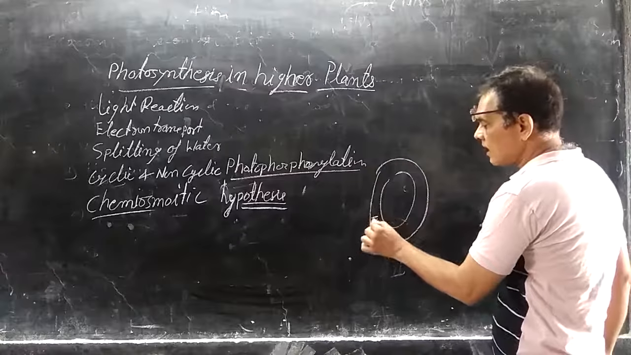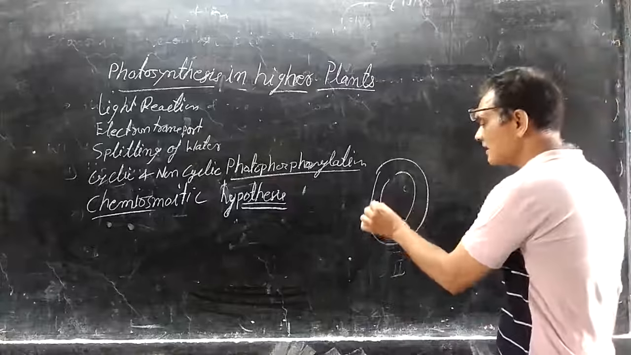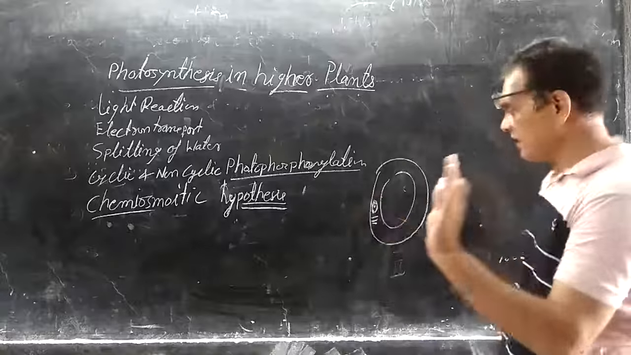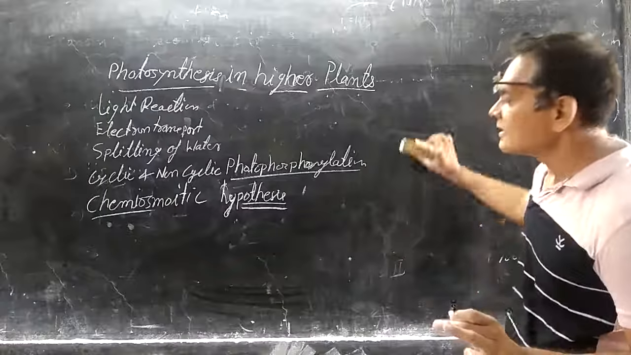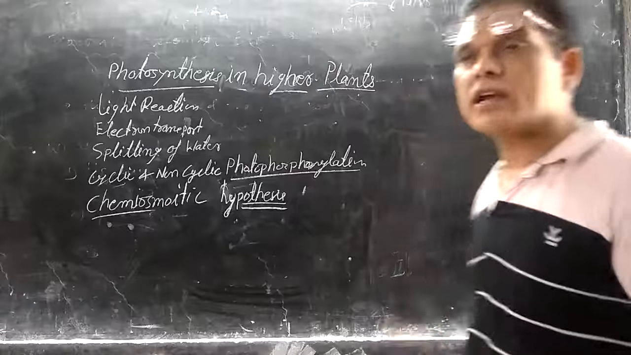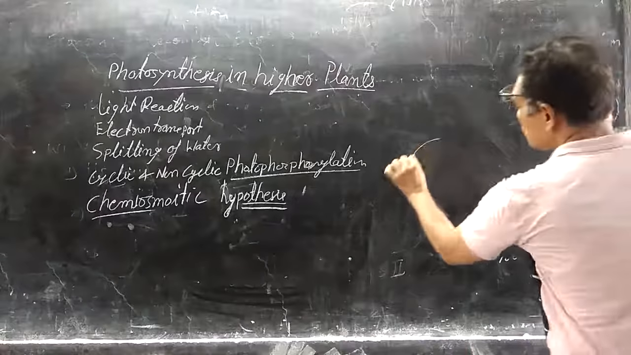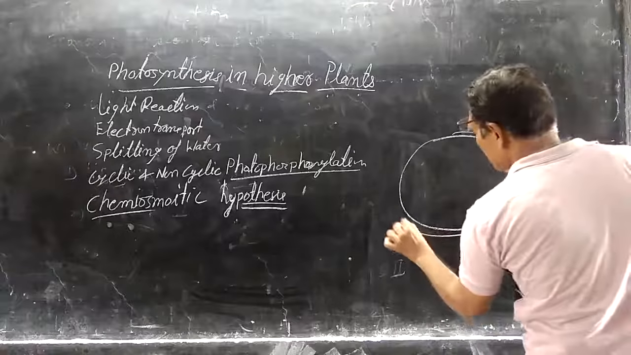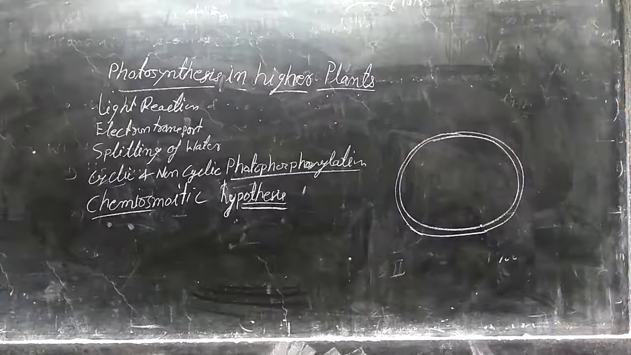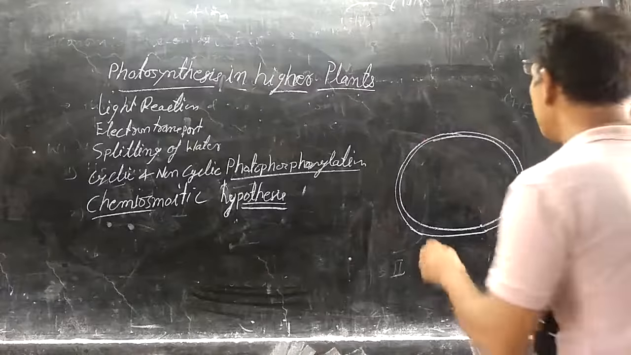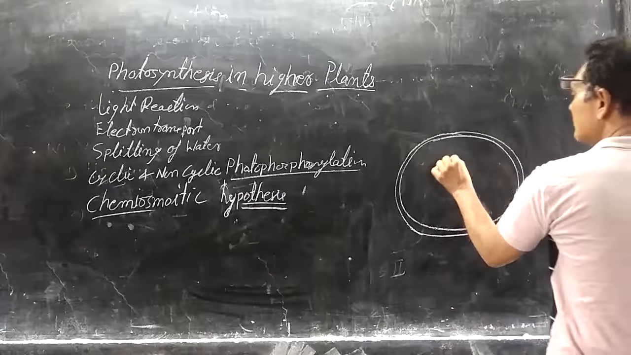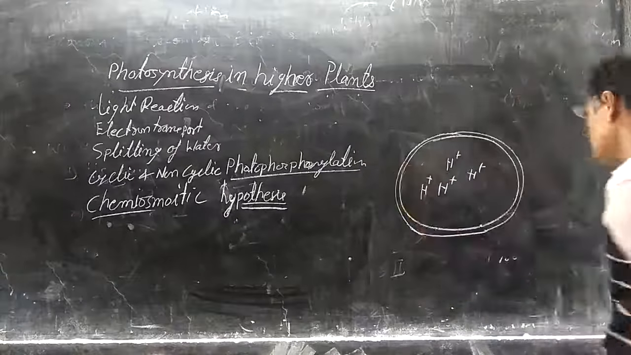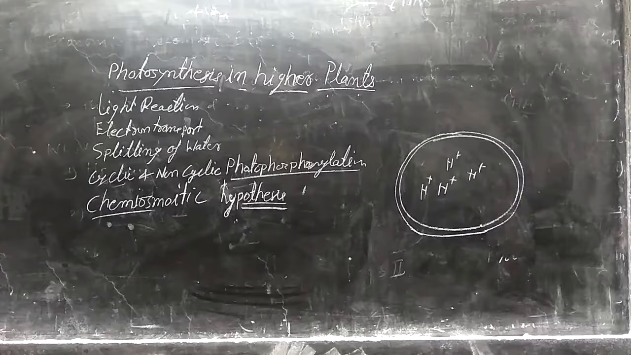is present between the membranes; the proton concentration gradient is formed inside the inner membrane or outer membrane of mitochondria. But here the proton gradient develops inside the thylakoids, or the lumen of the thylakoids. Suppose this is the thylakoid and this is the membrane of the thylakoid. During the splitting of water, hydrogen protons are produced inside the lumen of thylakoids.